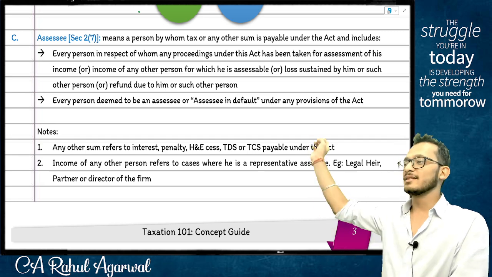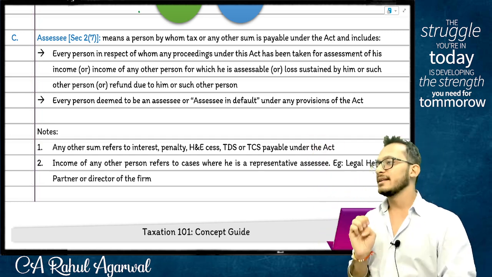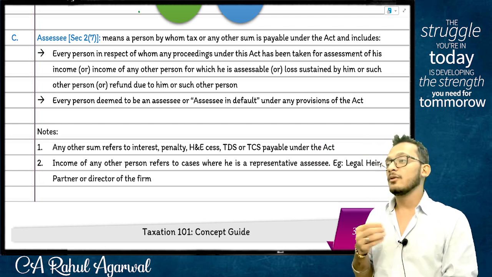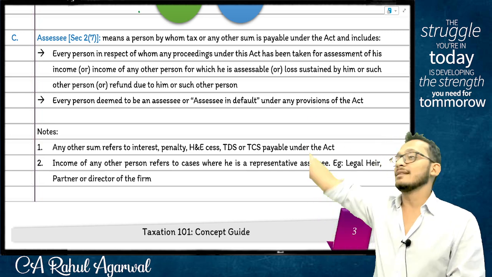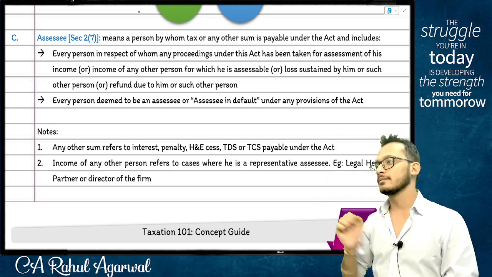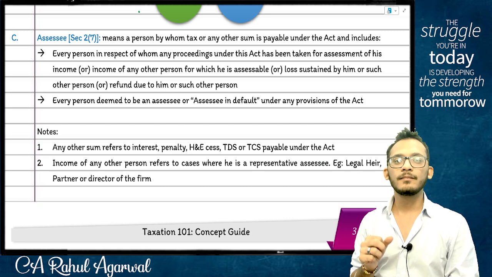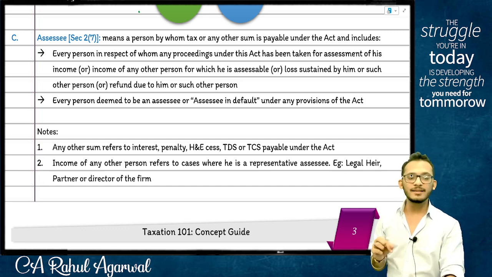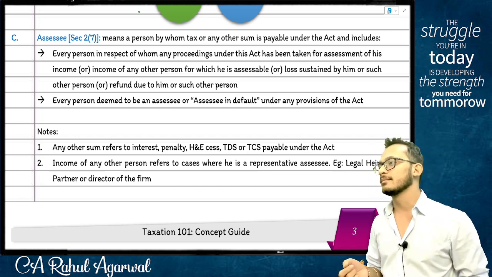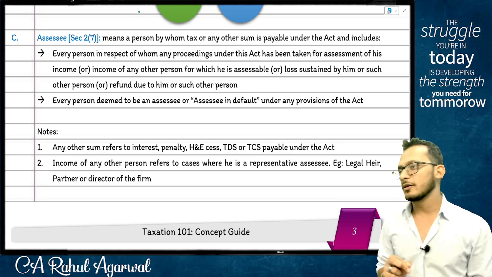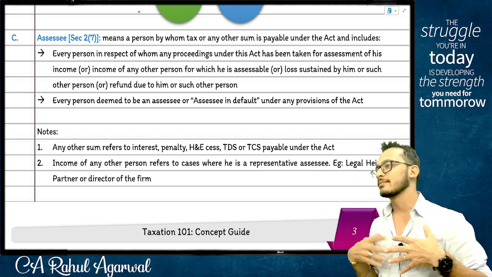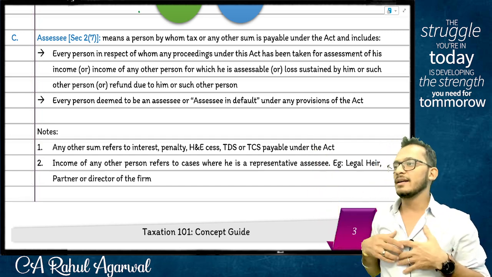This is the definition of assessee. Now understand, people, if I am called an assessee, whose income is going to be assessed, the person who's assessing my income is called the assessing officer. So now we know, going forward, don't call him income tax officer. Going forward we call him assessing officer. So my relationship with that guy is that he is my assessing officer, I am his assessee. He will look at my income, I will pay the tax.